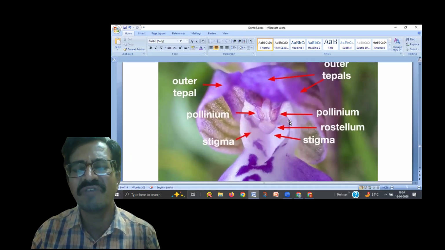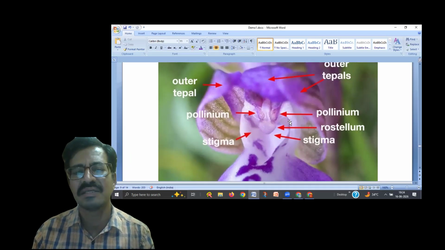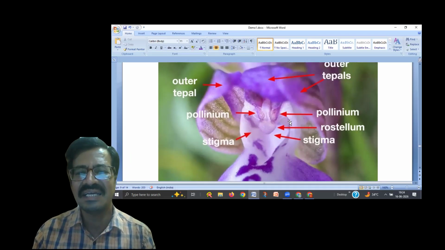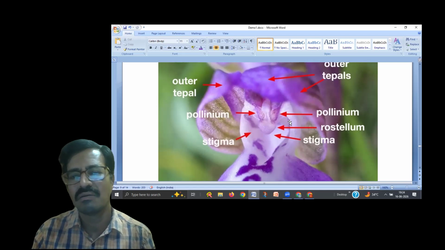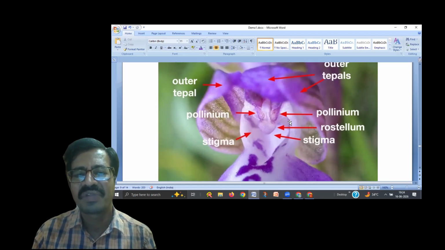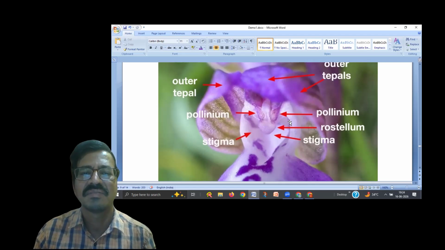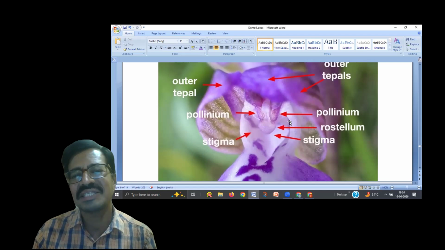What is pollinium? We find it in only two families, in Asclepiadaceae and in Orchidaceae, we find the pollinia, plural form. Pollinium, and pollinia is the plural. Here what happens? Pollen grains form segregated, ball-like structures.